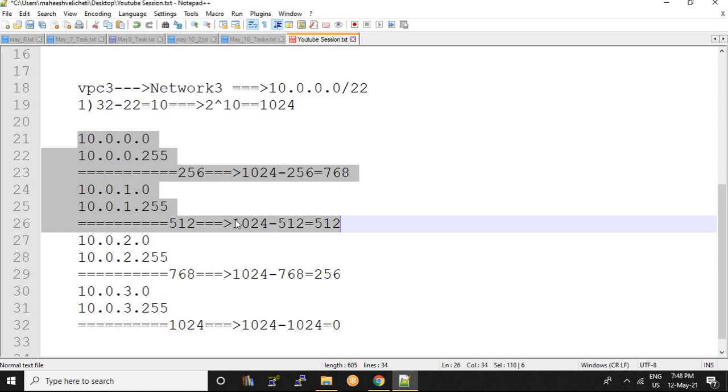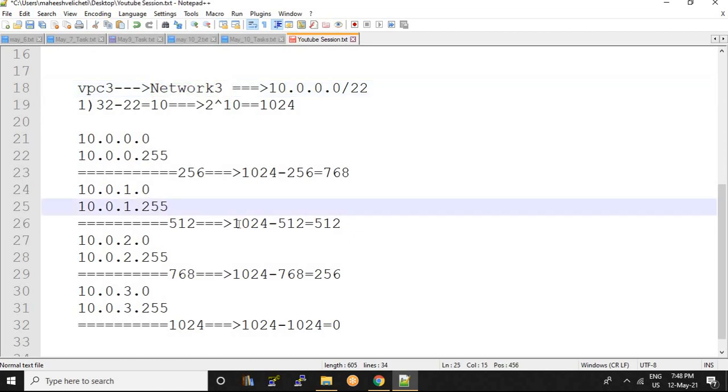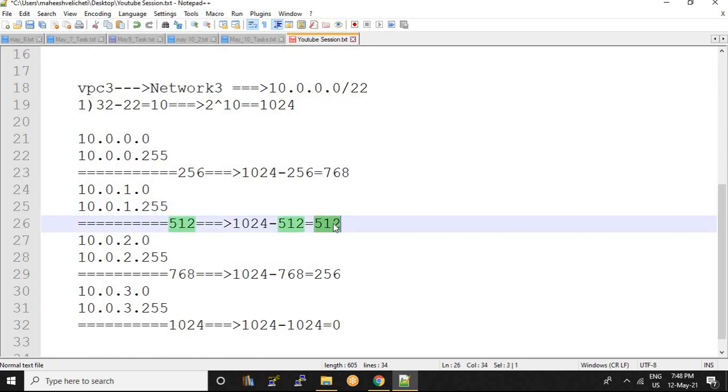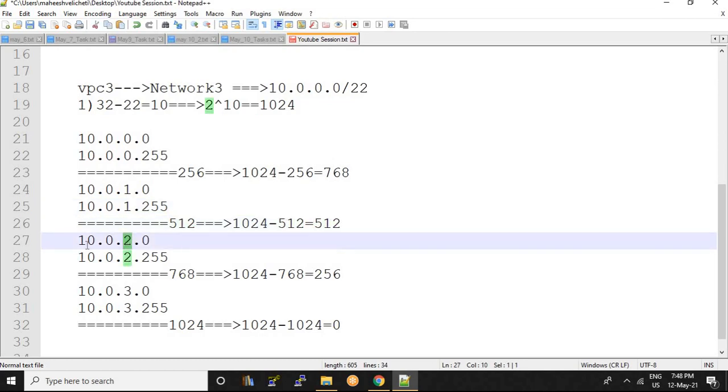So we have 1024 IPs to reserve for this network 3. Among 1024 IPs I have reserved 512 IPs. So how many IPs still have to be assigned? 512 IPs. So the next series starts from 10.0.2.0 and ends with 10.0.2.255.